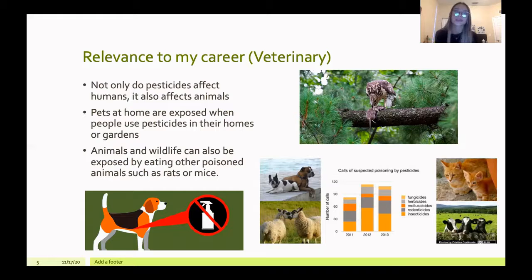Here in these pictures, I added some examples. I was saying, there's other animals. Here you can see a bird eating a mouse or a rat that was probably exposed to it, and then it's going to go to the bird, and whatever eats the bird is going to get it. So even chickens or cows too, because they're close to farms. I would say they will also be very exposed, and then we eat that, which is really bad too. You know what I mean? So yeah, that's the end of it.